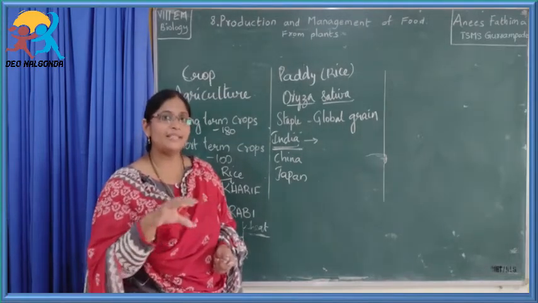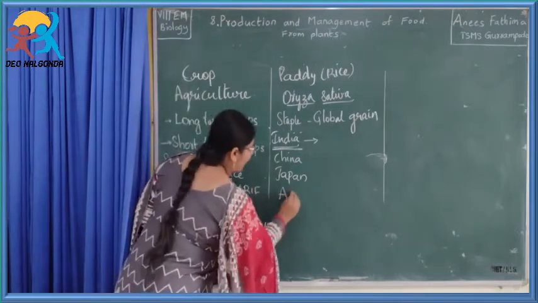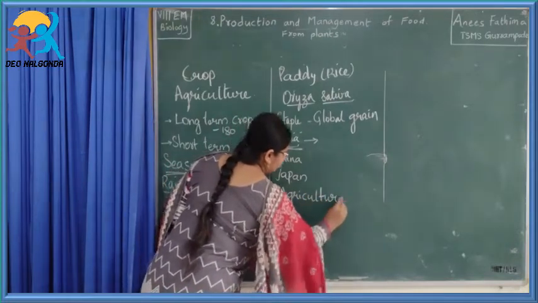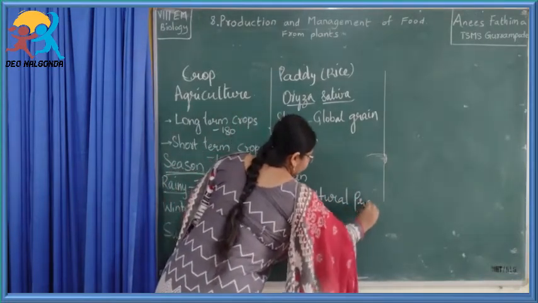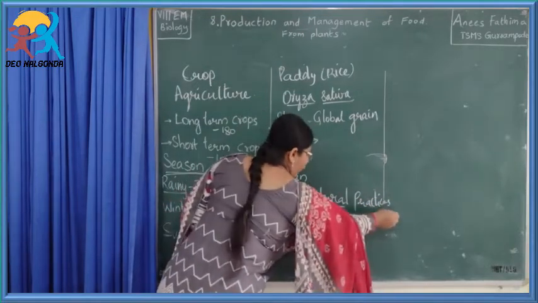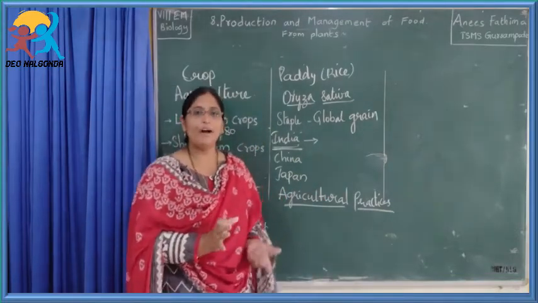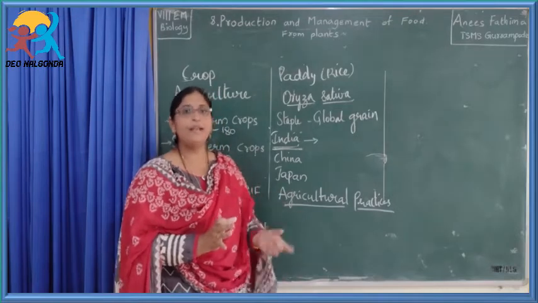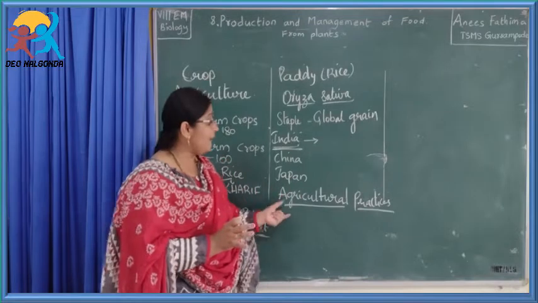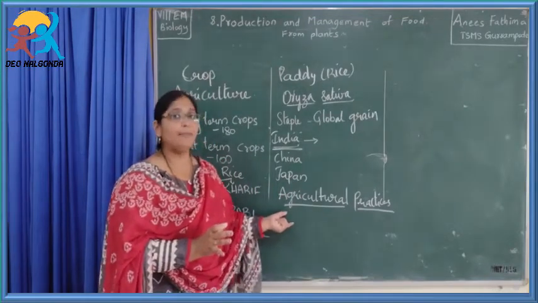Meanwhile, this time requires some practices, which are called agricultural practices. Different agricultural practices have to be followed to get a better yield. The final thing the farmer thinks is that he should get more yield so that he will be benefited, isn't it? So what agricultural practices have to be followed so that they can get a better yield?